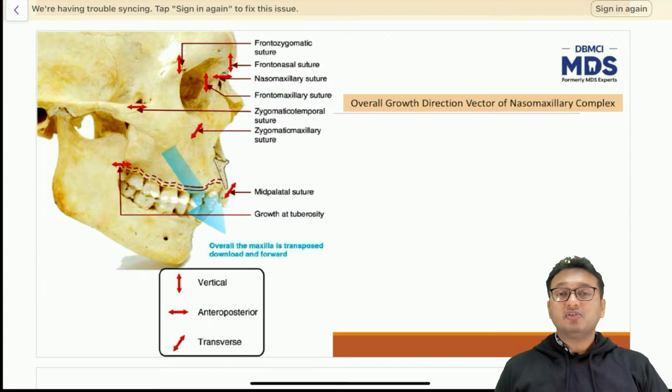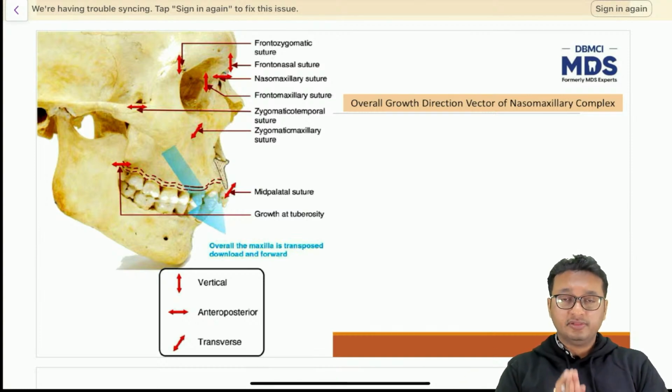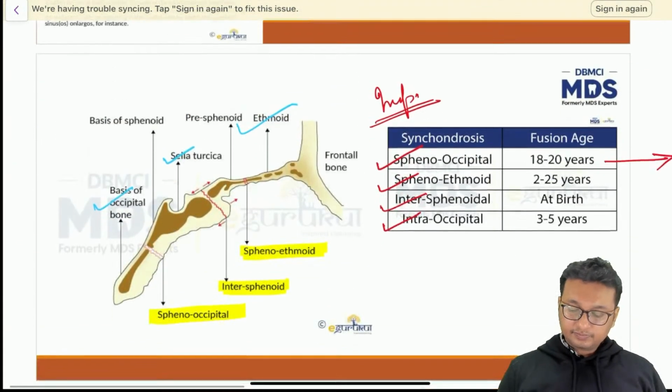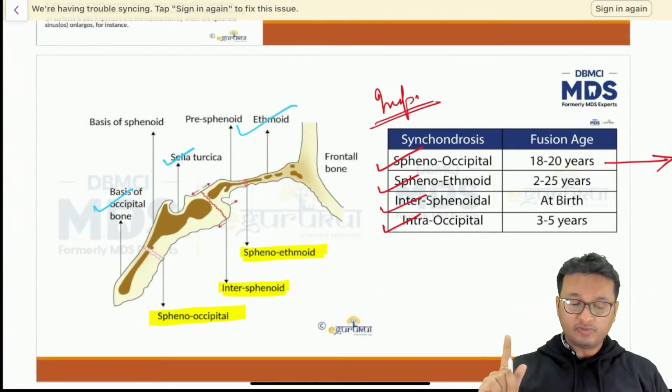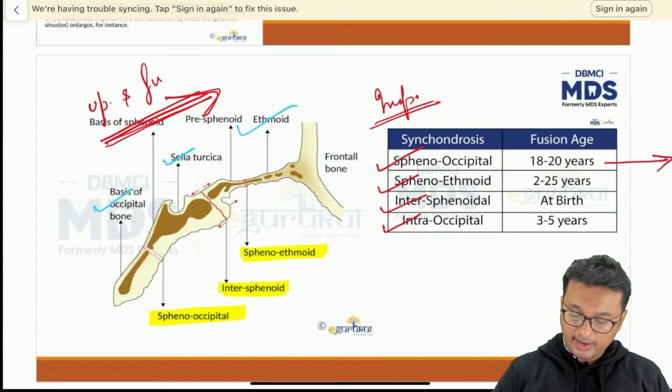Now, coming to the facial skeleton, till now we have discussed the growth of the cranial vault and the cranial base. One more thing, the direction of growth vector of the cranial base is always upward and forwards. Please remember this.